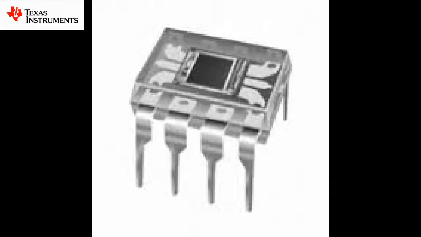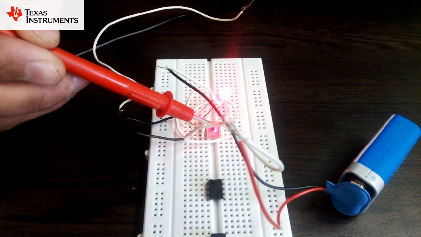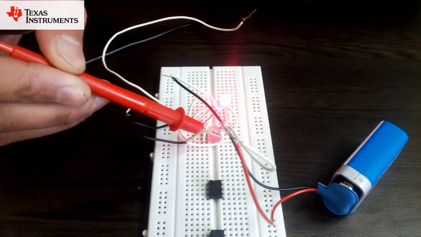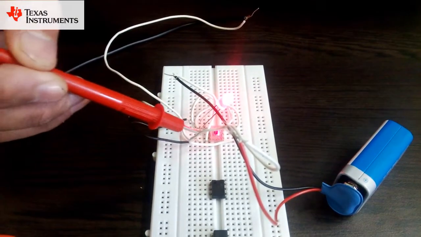For this purpose, we are using the OPT101 photodiode from Texas Instruments. OPT101 is a monolithic photodiode with on-chip transimpedance amplifier. In this photodiode, output voltage increases linearly with the light intensity. Let's see the circuit of OPT101. The positive terminal of the battery is connected at pin 1 and negative terminal is connected at pin 8.